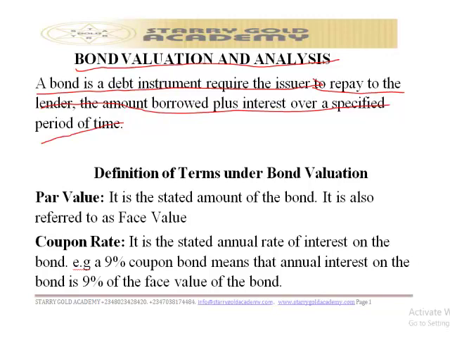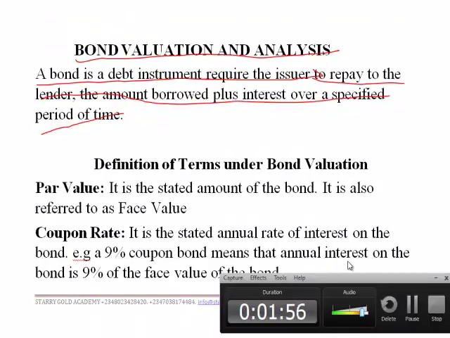The issuer is also referred to as the borrower, the person that wants to use the money. They are required to pay the lender, the person the money is coming from, the amount that is borrowed plus interest over a specified period of time. That is what we refer to as a bond.